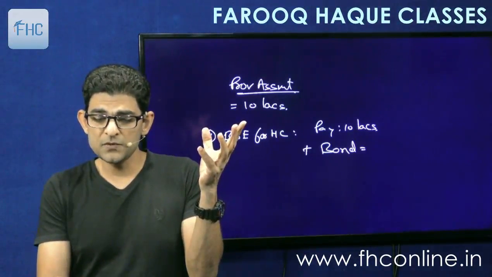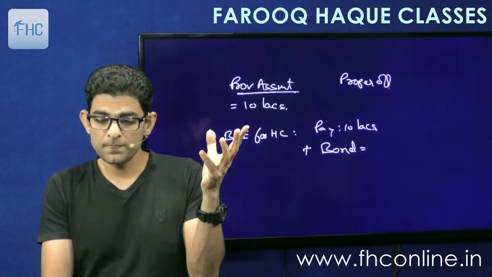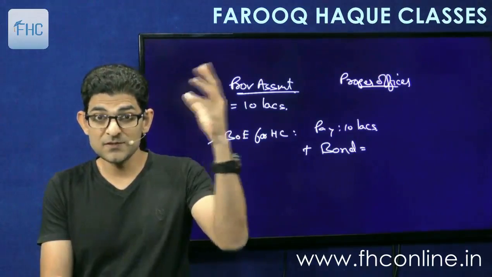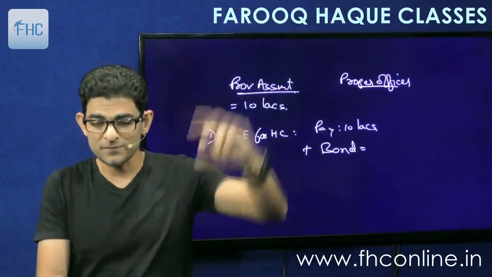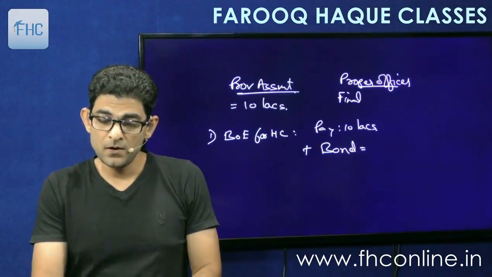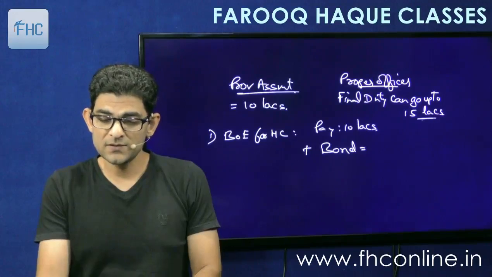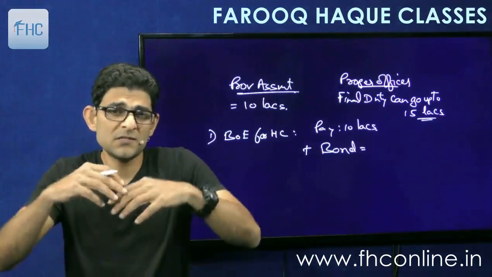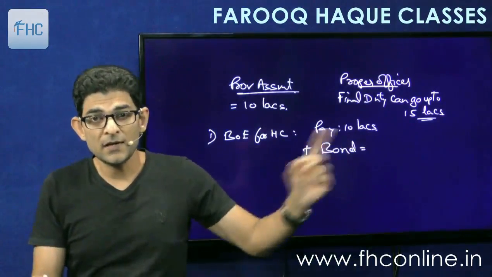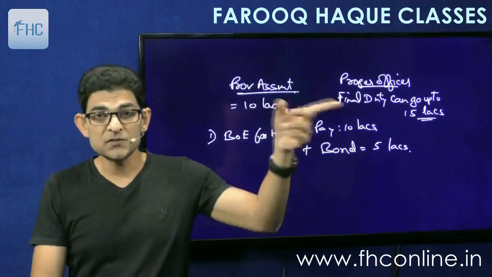So if the proper officer feels, this is all estimation, that the final duty can go up to 15 lakhs, then I'll have to file a bond of 5 lakhs to cover this difference.